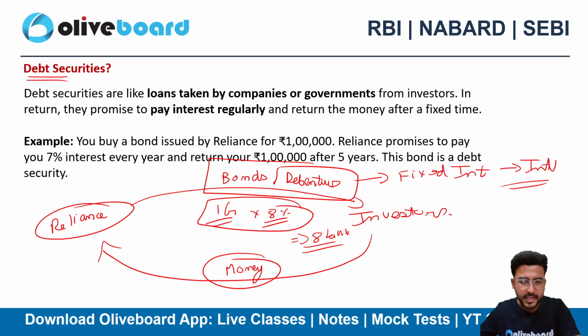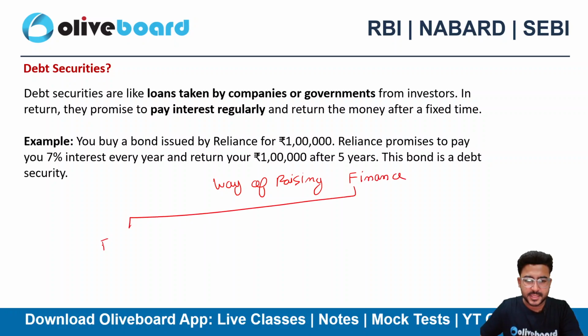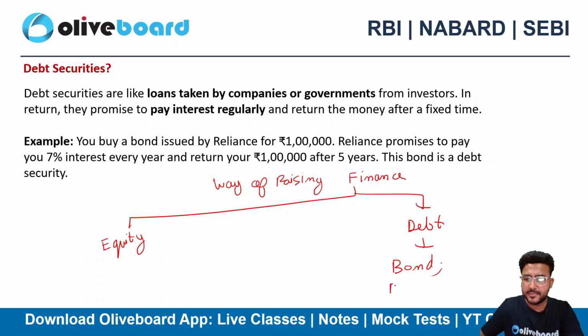So we have equity as well as debt. Let's suppose I talk about ways of raising money. How to raise finance? We can raise it via equity. We can also use debt securities like bonds, debentures, and long-term loans. So these are my debt securities.